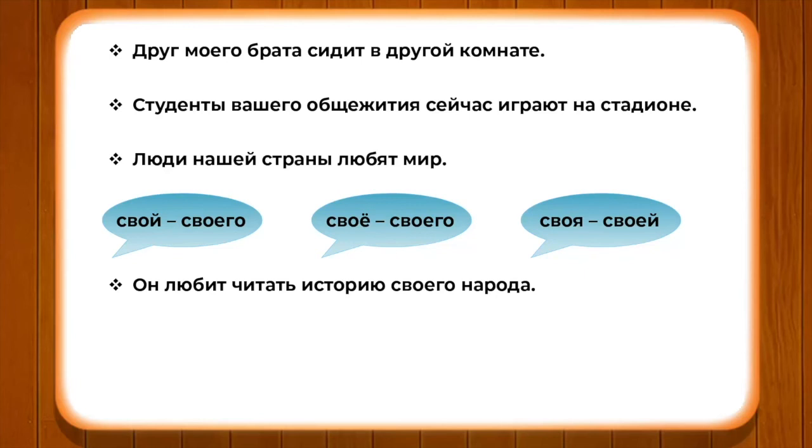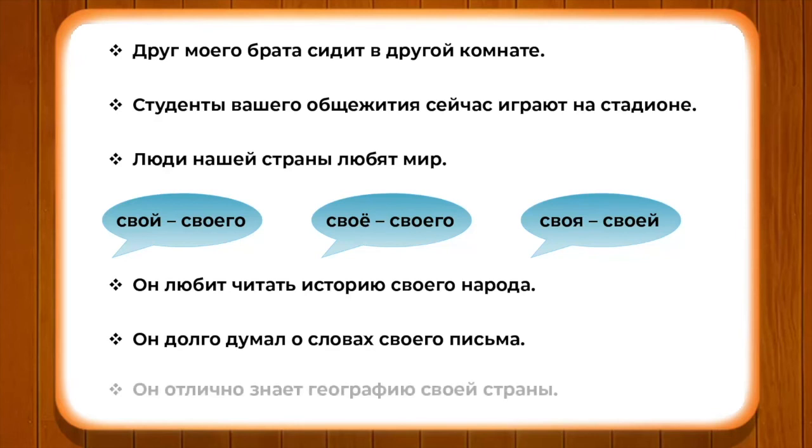So, история changes into историю. История чего? История своего народа. Он долго думал о словах своего письма. And the third one is он отлично знает географию своей страны. So, largely in this context, whenever we are using the expressions, we can see that some of the expressions are very clear, indicating the possession, indicating the belonging, indicating the negation. And with the help of such sentences, we can understand the relationship between the adjectives and the nouns and the agreement between their endings. Now, we will go ahead and pay attention to the activity.